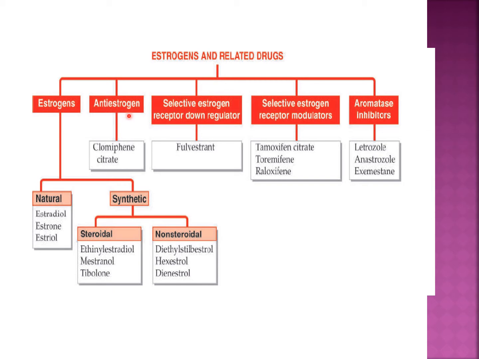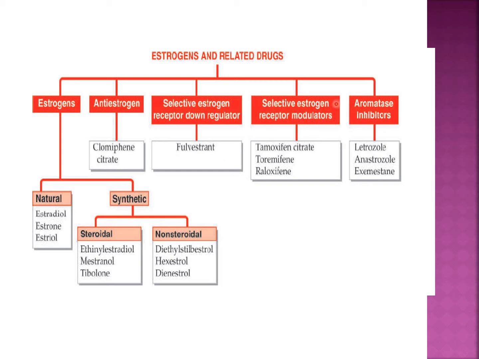Then the next drug class is the estrogen receptor antagonist, that is anti-estrogen. There are two types of receptor for estrogen, ER alpha and ER beta, meaning estrogen receptor alpha and estrogen receptor beta. The estrogen receptor antagonist drug is clomiphene citrate, but it may have some agonistic action at some sites. Then comes the selective estrogen receptor down regulator, called a pure estrogen antagonist, and the drug is fulvestrant.